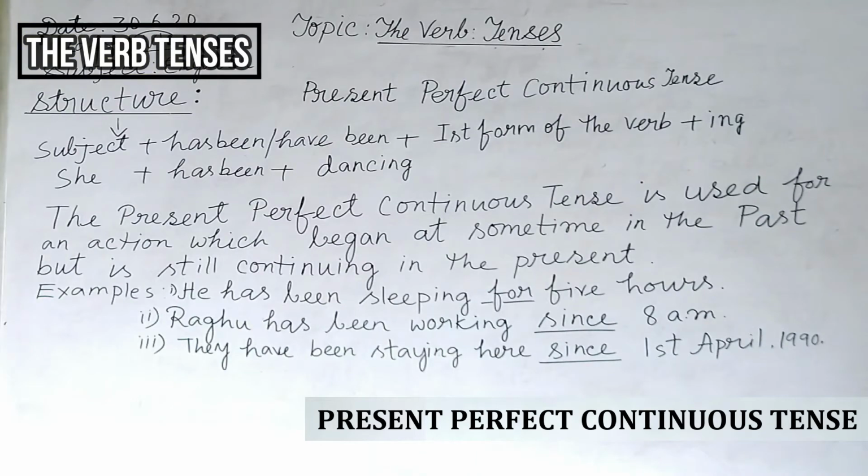The present perfect continuous tense is used for an action which began at some time in the past but is still continuing in the present.